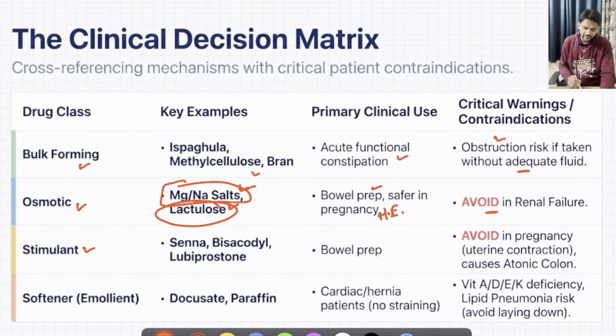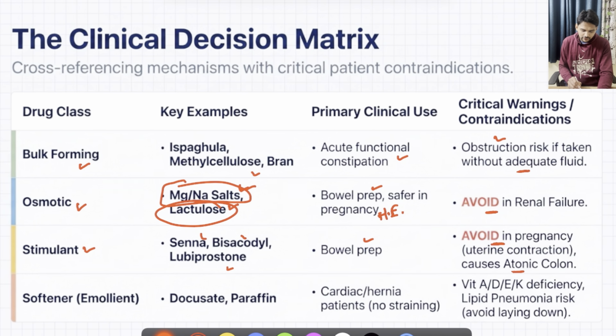Then regarding stimulant and irritant class of medications like senna, bisacodyl, lubiprostone and all, they are ideal for bowel preparation, especially the rectal suppositories as I have mentioned, but there might be reflex contraction of uterus if used in pregnancy. So avoid it during pregnancy, and long-term use might lead to atonic colon.